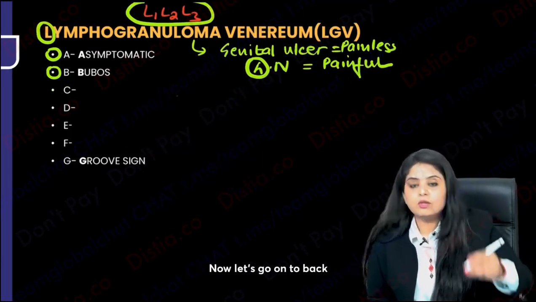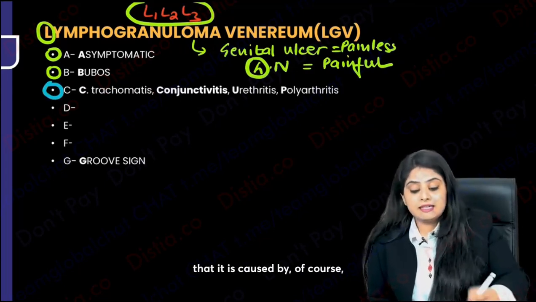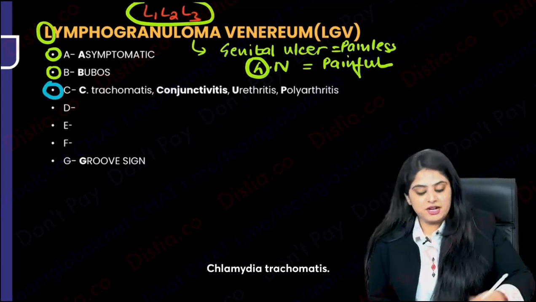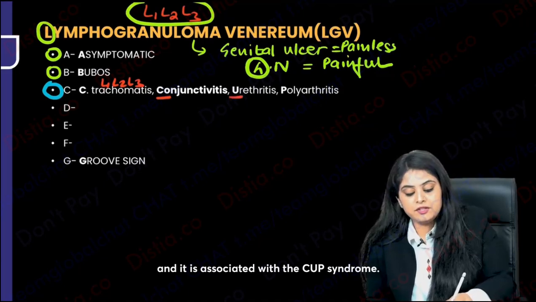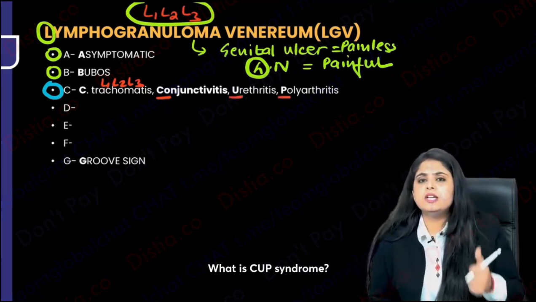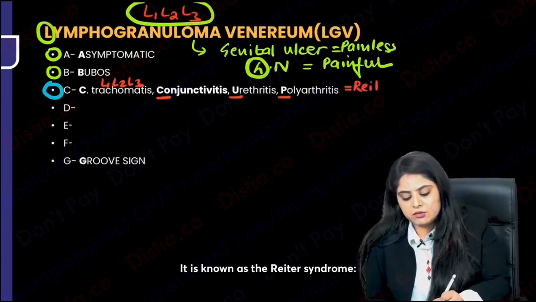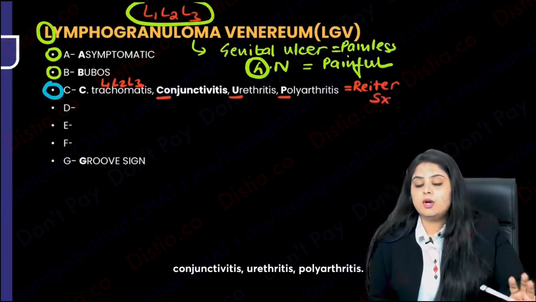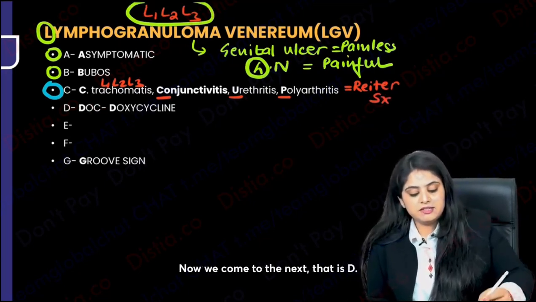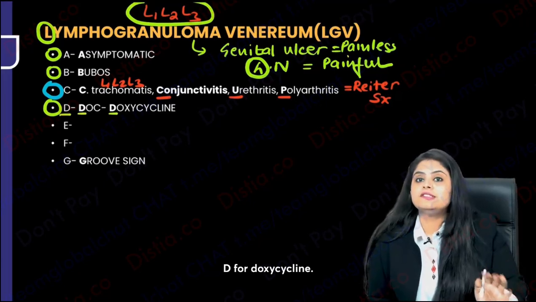What else? Now let's go back to our ABCDE mnemonic. The C is going to stand for the fact that it is caused by, of course, Chlamydia trachomatis. I know it is caused by L1, L2, L3, and it is associated with the CUP syndrome. What is CUP syndrome? Conjunctivitis, urethritis, polyarthritis. What is it together known as? It is known as the Reiter syndrome. Conjunctivitis, urethritis, polyarthritis. Now we come to the next, that is D. What is the drug of choice? D for drug of choice, D for doxycycline.